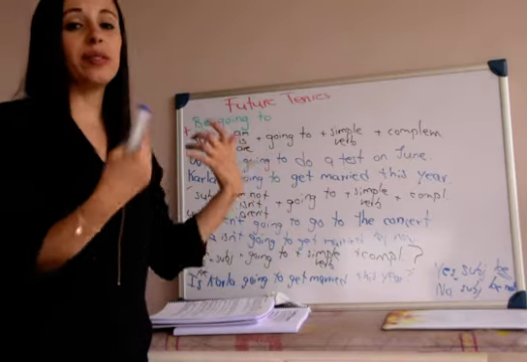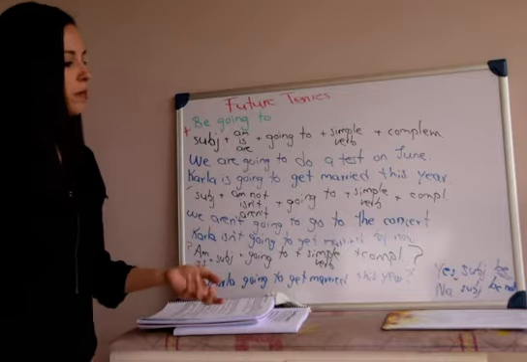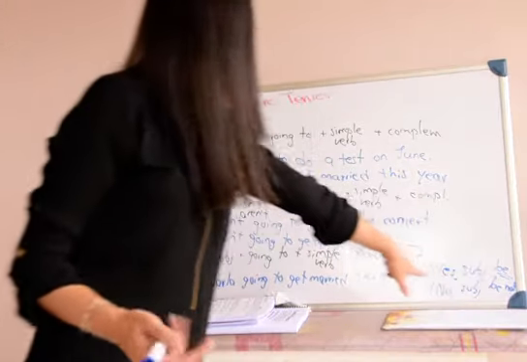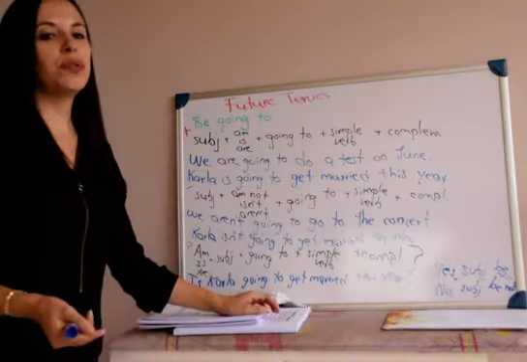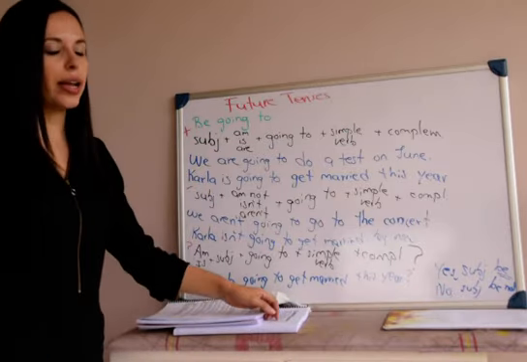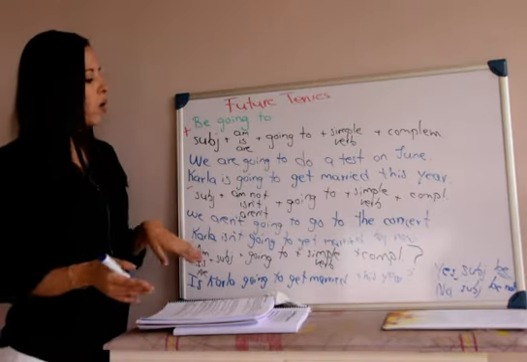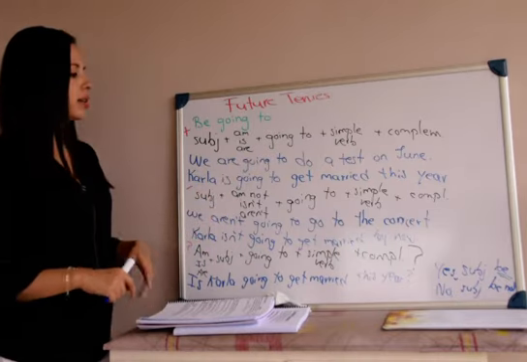Yes, subject plus the verb to be that corresponds, is, are, or am, it depends, that's why we have here be, or no, subject and the verb to be with the negative not: is not, am not, are not. Okay, so is Carla going to get married this year? No, she isn't. Or yes, she is, depending on.